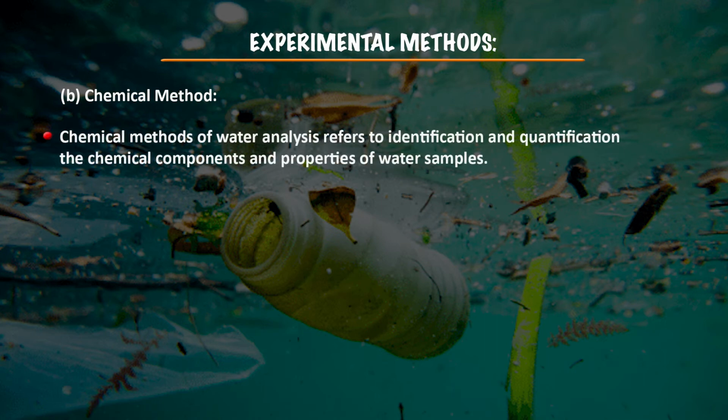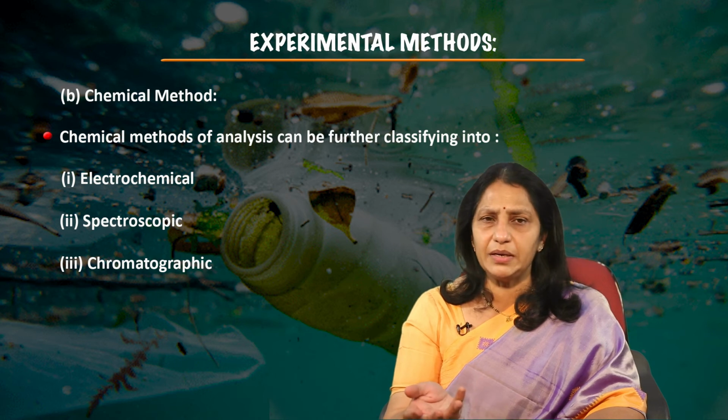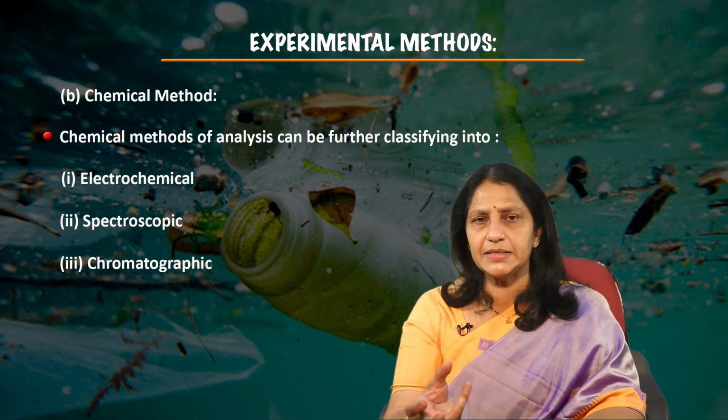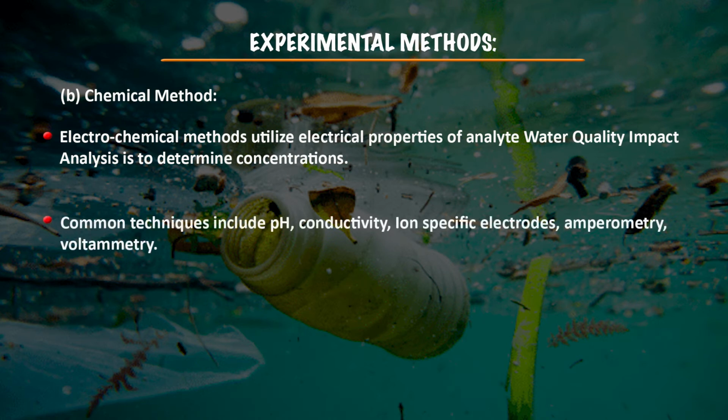Chemical methods of water analysis involve identification and quantification of the chemical components present in the water samples and their properties. This can be classified into electrochemical methods, spectroscopic methods and chromatographic methods. Electrochemical methods utilize the electrical properties of the analyte to determine concentrations. Some common techniques are pH, conductivity, ion specific electrodes, amperometry and voltammetry.